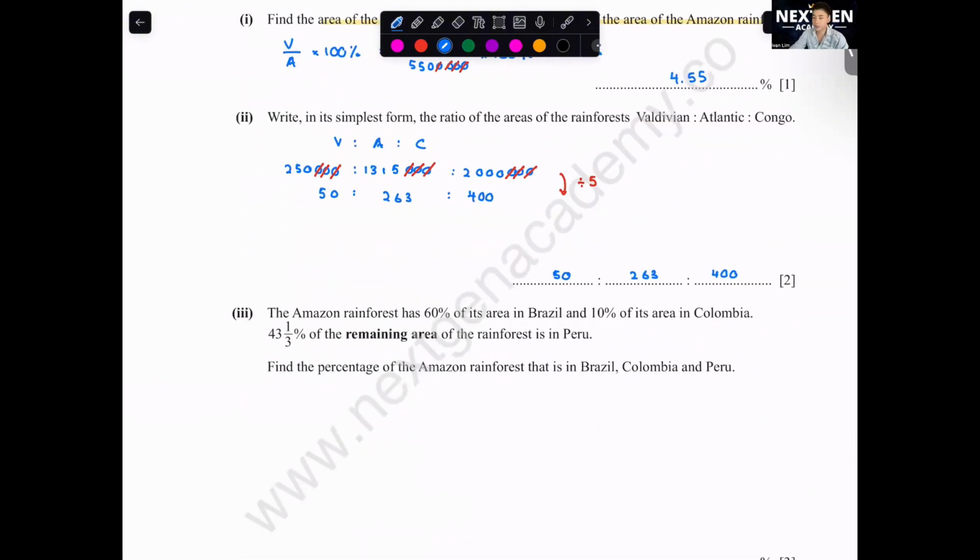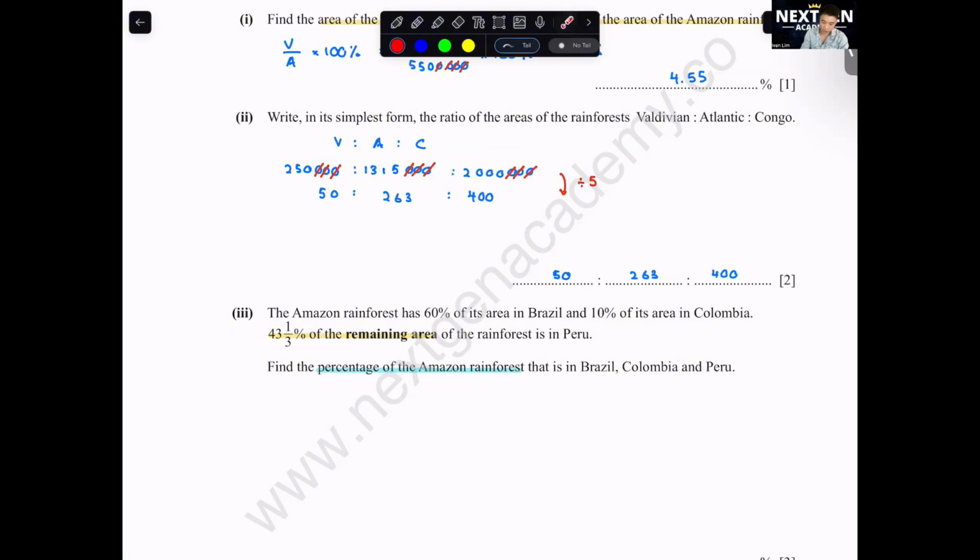Number 3. The Amazon rainforest has 60% of its area in Brazil and 10% of its area in Colombia. 43 and 1/3% of the remaining area. So you see here why they highlight this, they bold it, of the rainforest is in Peru. Find the percentage of the Amazon forest that is in Brazil, Colombia, and Peru. What is the first step that we got to do here? Why did they highlight this remaining area?